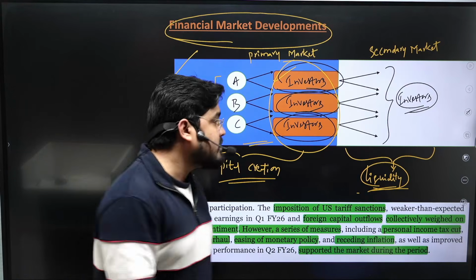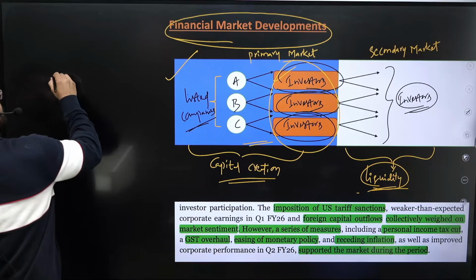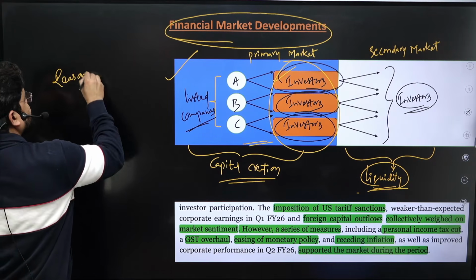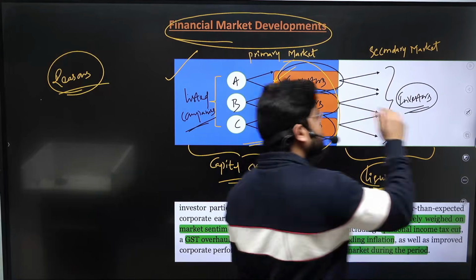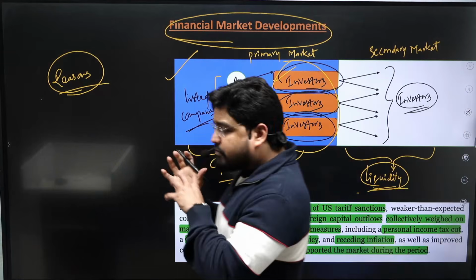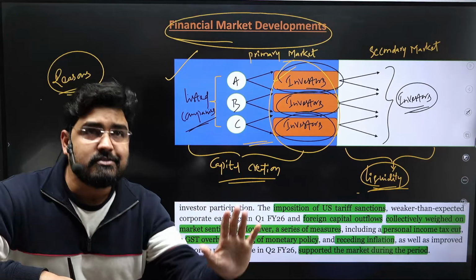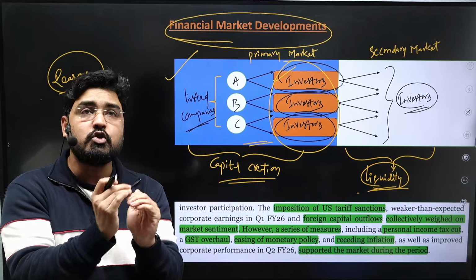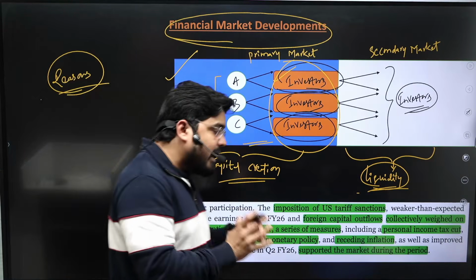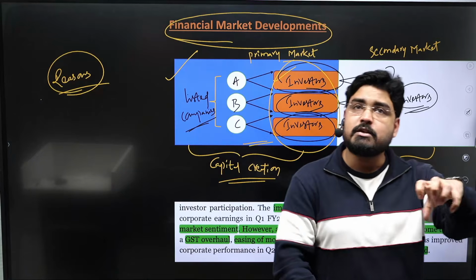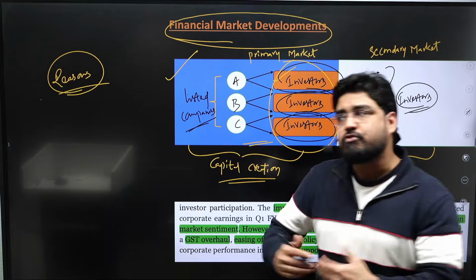So you must be wondering why. What are the reasons for this good performance of financial markets? First and foremost, all the foreign portfolio investments which were pulled out of India were balanced and compensated by the increasing domestic investors. The domestic investment filled the place vacated by the foreign investors. This was possible because of multiple reasons.